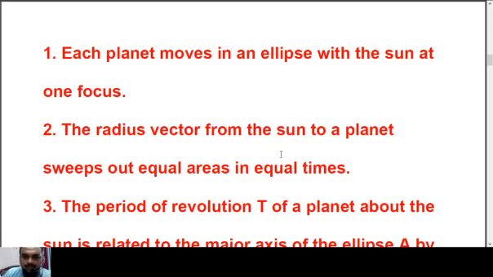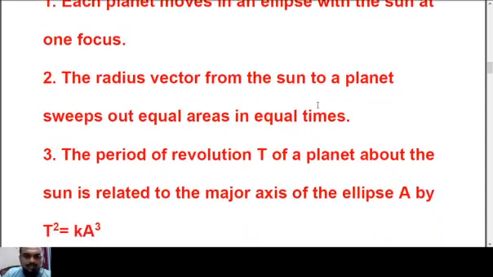So we can see that the radius vector of the planet from the sun makes a small area as the planet moves. So the radius vector from the sun to the planet sweeps out equal areas in equal intervals of time. That means the rate of area is constant, or that means the areal velocity is constant.